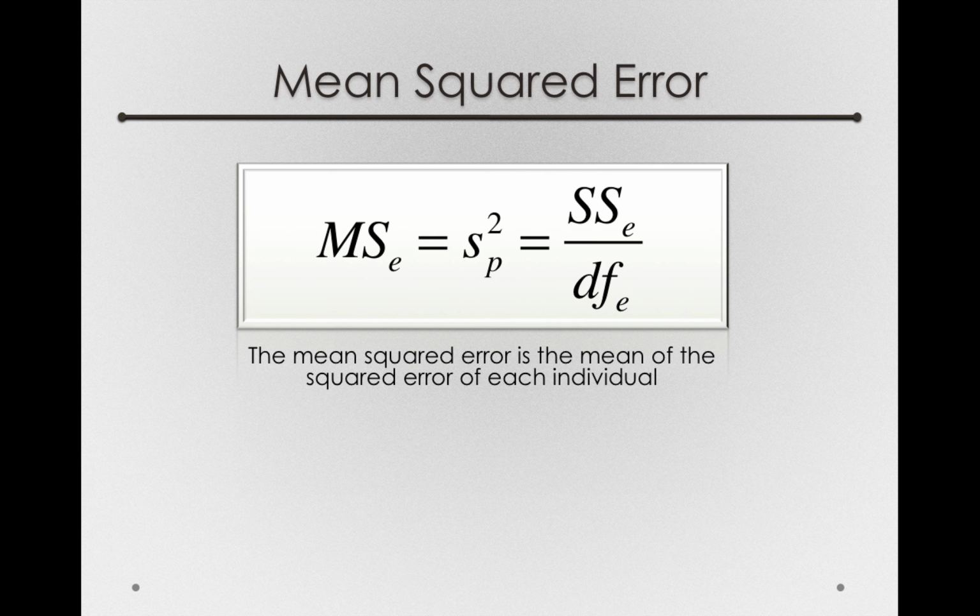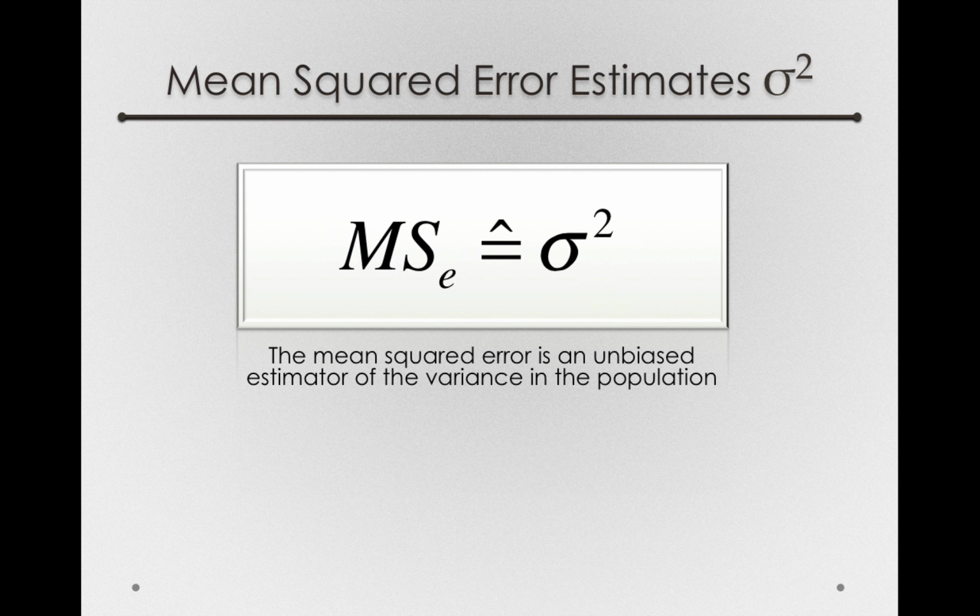Another way you'll see this written is s squared with a p, and that refers to pooling. Pooling is just a type of averaging. It's simply taking the sums of squares within each group, adding them up, and dividing by the total amount of independent information, and that is just the degrees of freedom. And for us, the mean squared error is our best unbiased estimator of the variance in the population.